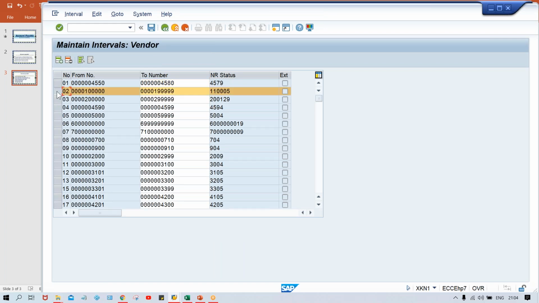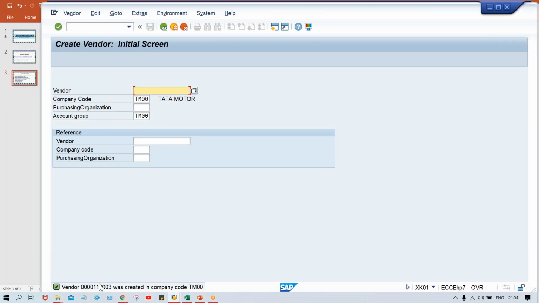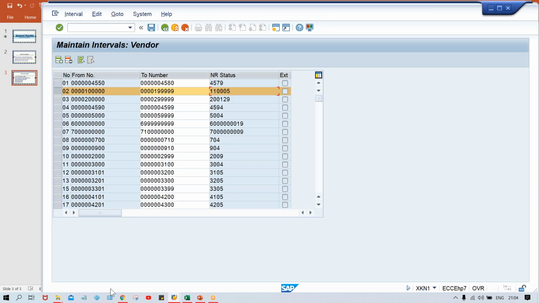Now the question is, I don't think that everybody might have come to this point, but some of you who have observed this NR status will of course have a question in your mind: the NR status is showing 0005, right? U11 0005, whereas the vendor which got created is 110003. How is it possible? It was supposed to be 11006. NR status +1. This is the logic I have explained, and this is the logic you guys know, right?